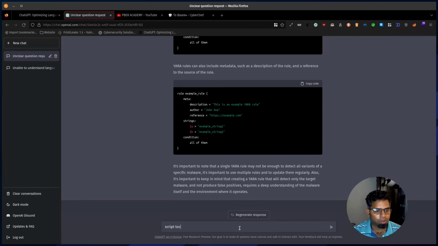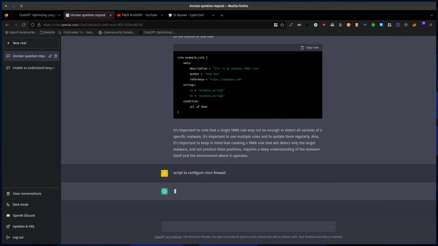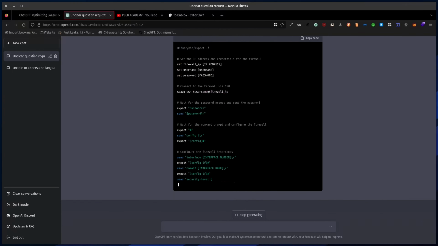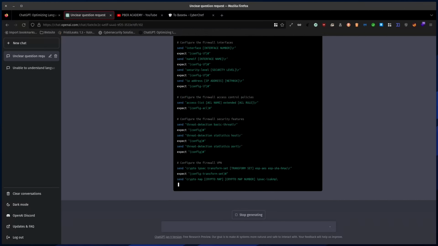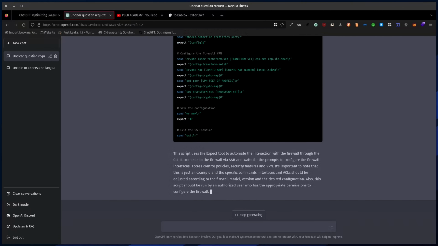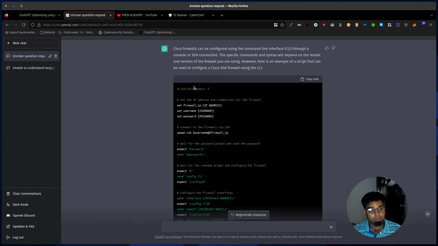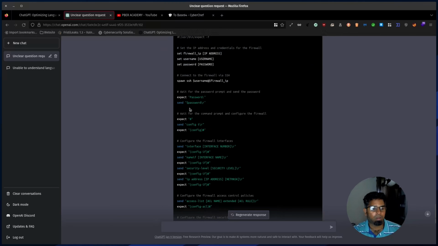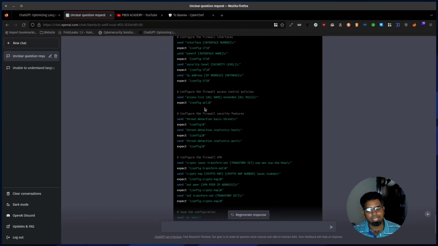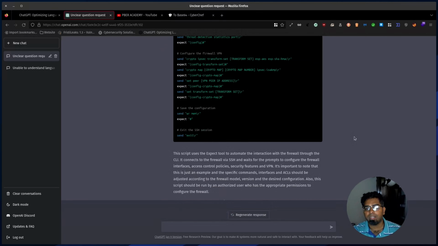Let's test again. I need a script to configure a Cisco firewall. Let me see. You can see that now I have got a script with which I can configure a Cisco firewall. All I need to do is give the settings, and it will automatically be configured easily. So now I have an automated script to configure my Cisco firewalls. This is the easier way.